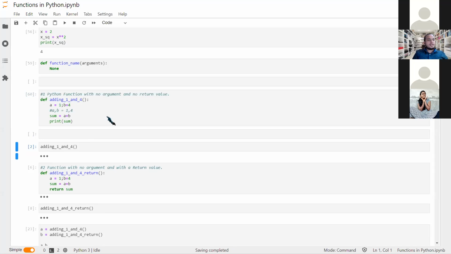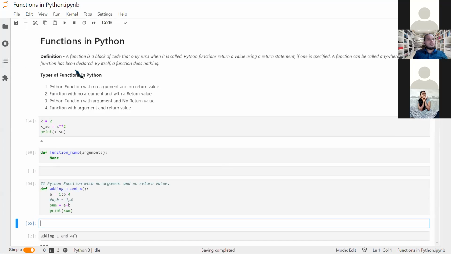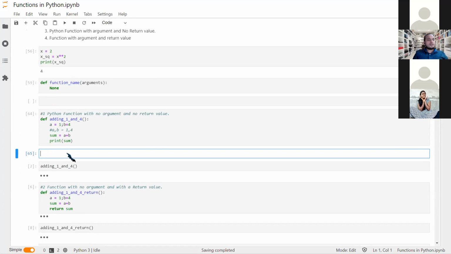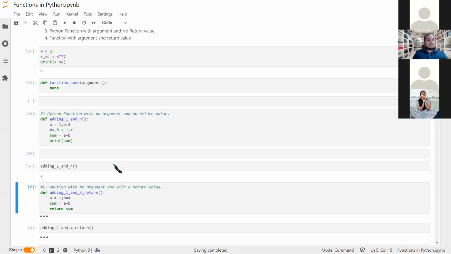I have reset it, and now I am running it again. Now we see that a is nothing here. It should give an error first that it is not defined, but it is okay. Now when I run this function adding 1 and 4, what we get is 5.